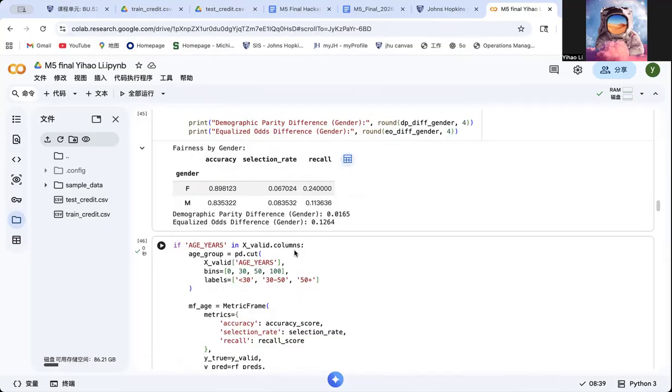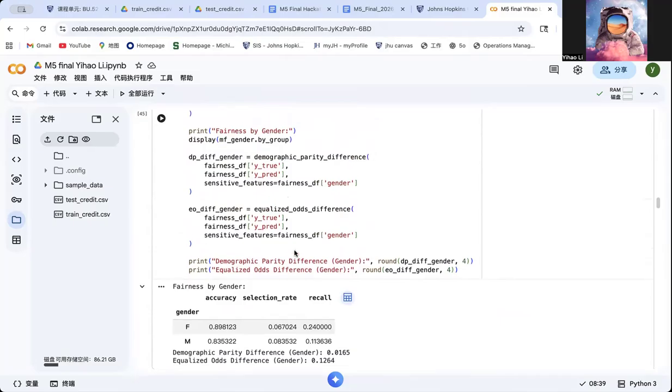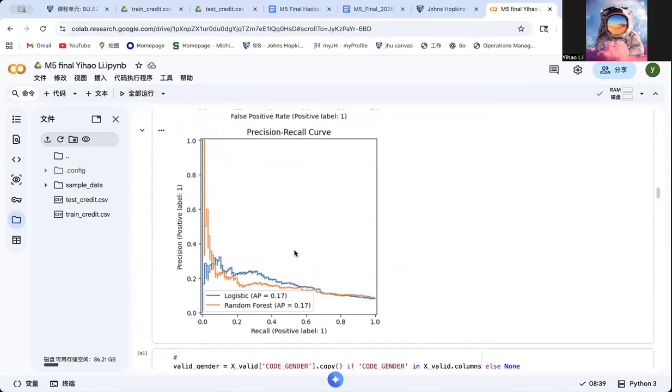For logistic regression, the model achieved accuracy around 0.68 and recall around 0.63. For the random forest, the accuracy increased to about 0.88, but recall drops to about 0.18. So this illustrates why relying only on accuracy can be misleading in an imbalanced dataset.